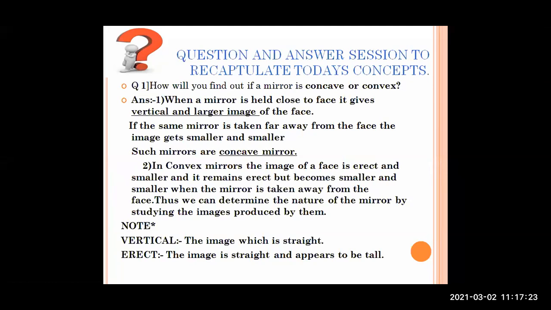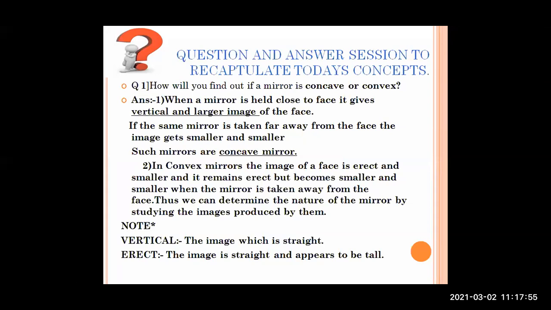So you are going to get a large view of your object when it is placed in front of a concave mirror, whereas you are going to get a smaller view of the object when you place it in front of the convex mirror. I hope this helps you to distinguish between concave and convex mirror.